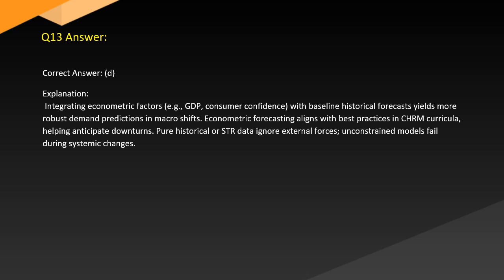Answer. Correct answer, D. Explanation. Integrating econometric factors, e.g. GDP and consumer confidence, with baseline historical forecasts yields more robust demand predictions in macro shifts. Econometric forecasting aligns with best practices in CHRM curricula, helping anticipate downturns. Pure historical STR data ignore external forces. Unconstrained models fail during systemic changes.